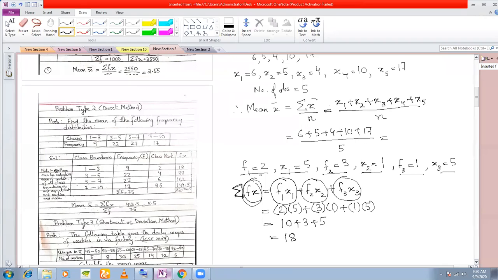When I write summation x, it means addition of all the x's. But when I write summation fx, it means the addition of all these products, f1 x1, f2 x2 and f3 x3. Remember this, this is very important. We shall be using this definition.